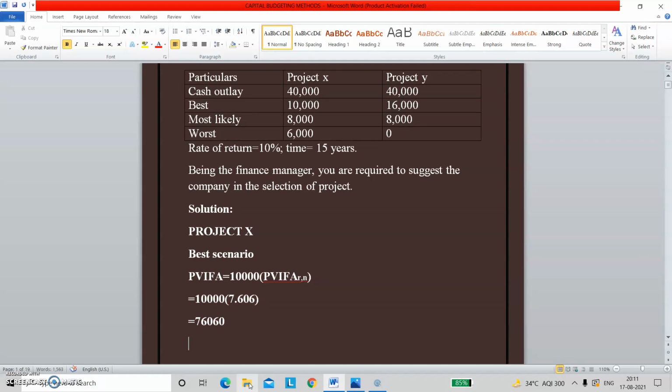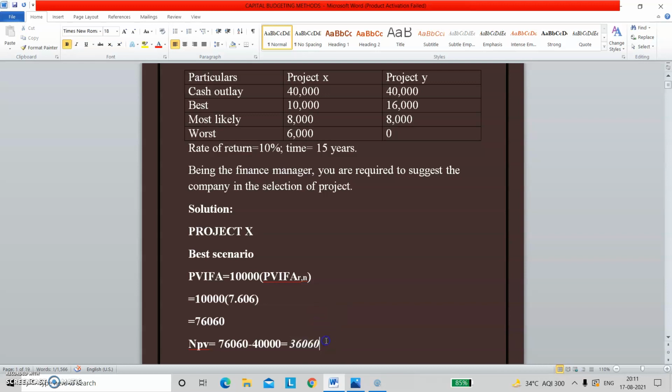So if I want to find the NPV, this is the present value. Now I need to find the NPV. NPV is nothing but inflow minus outflow. So 76060 minus 40,000 is going to give me 36060, right? This is the NPV. Fine.